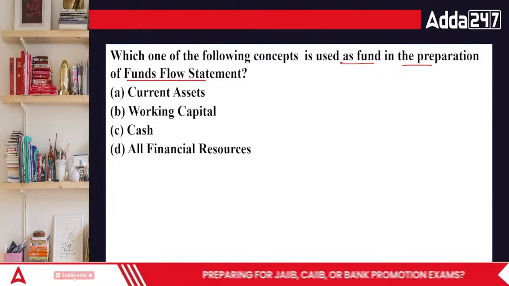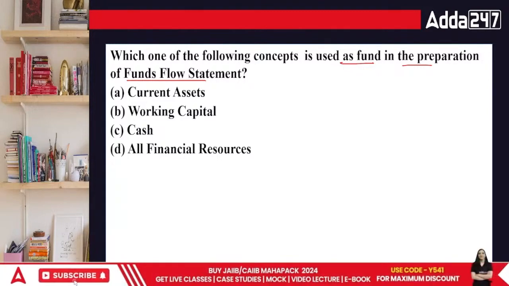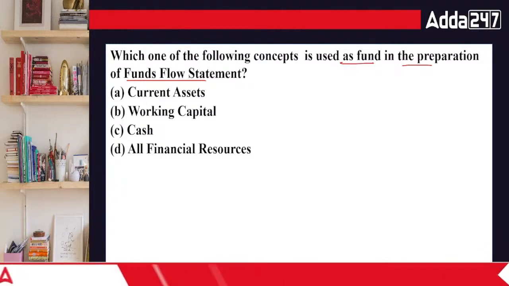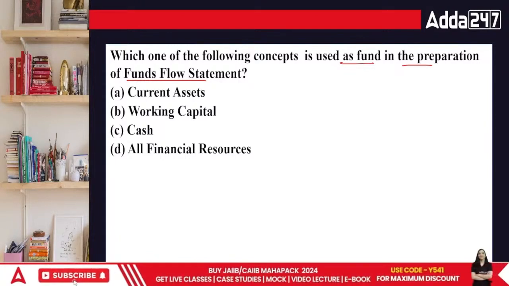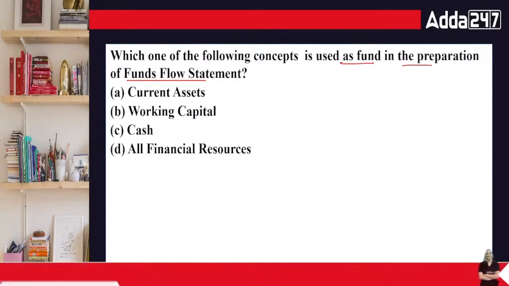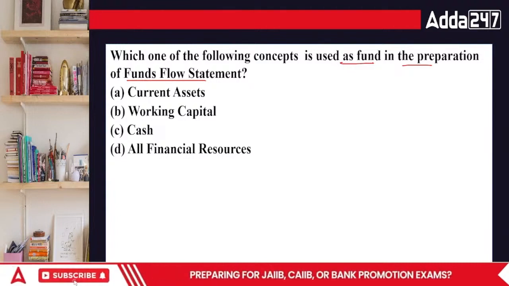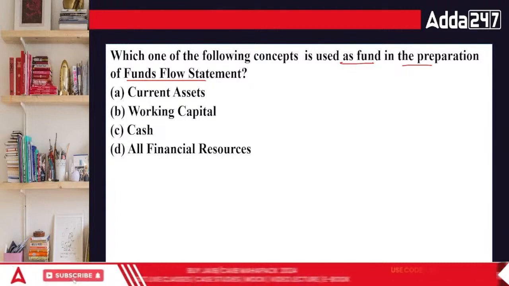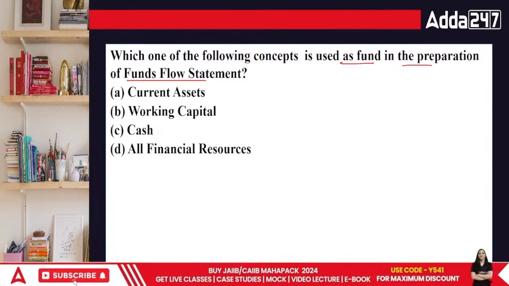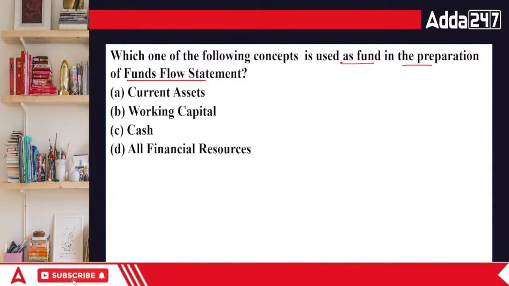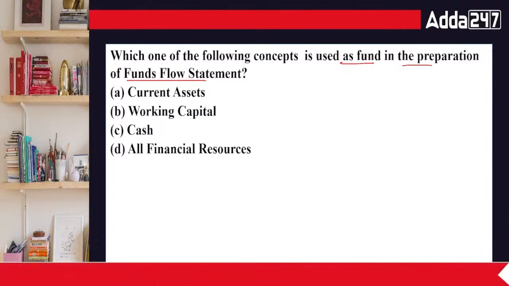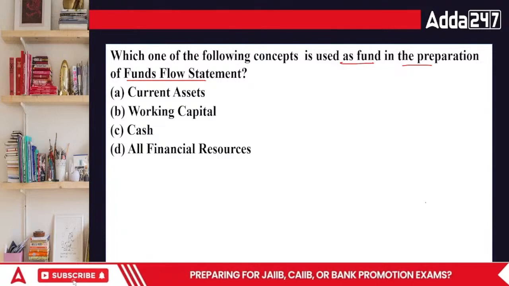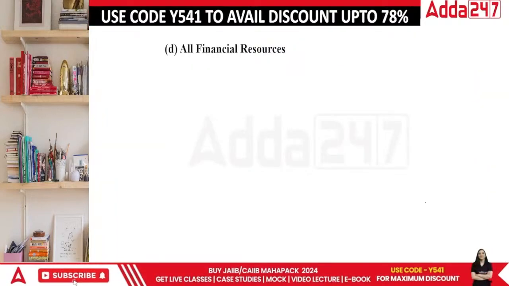Current assets, working capital, cash, or all financial resources. What's going to be the answer, everyone? Current assets, working capital, cash. These are all financial resources. I won't say, see, anything which brings money into the business is going to be a part of fund flow, isn't it? So in this case, the correct answer is all these financial resources are covered in it.